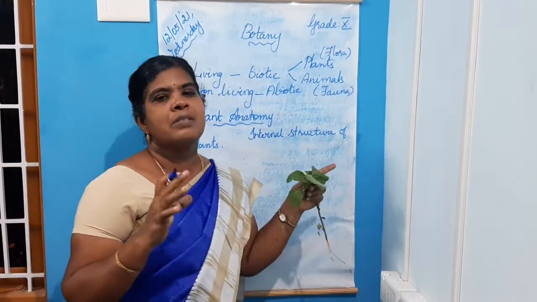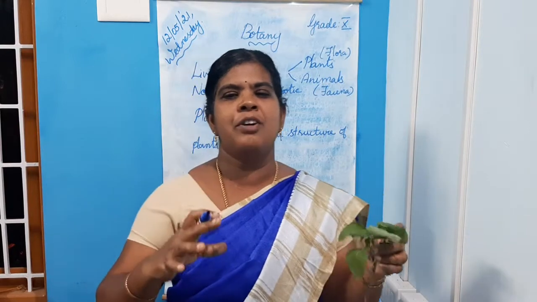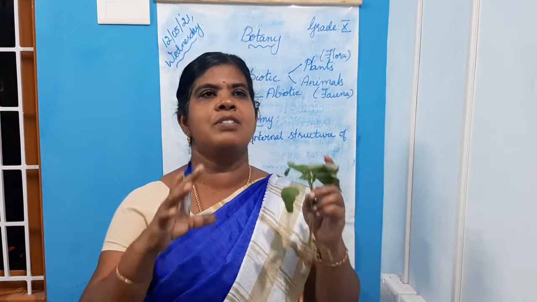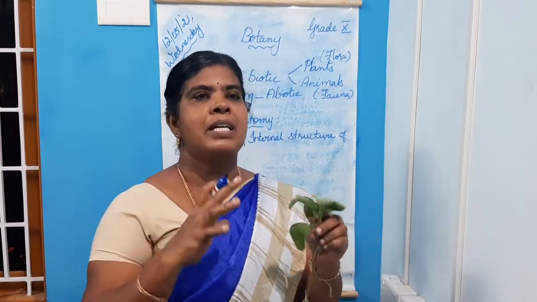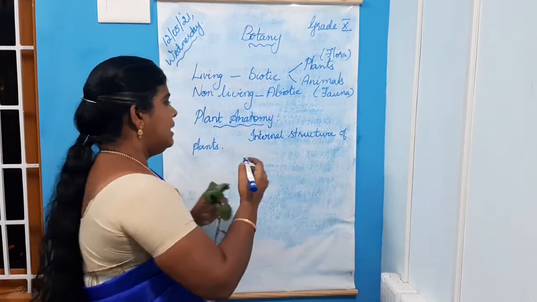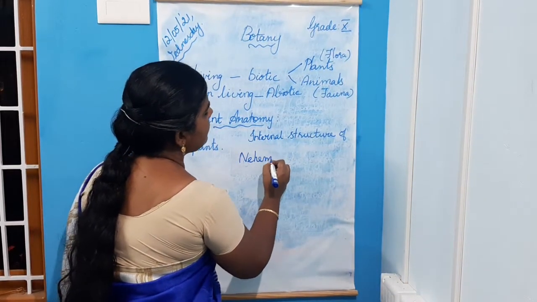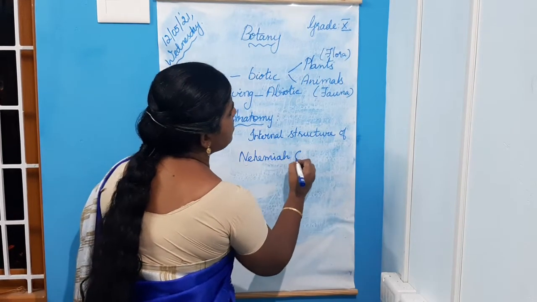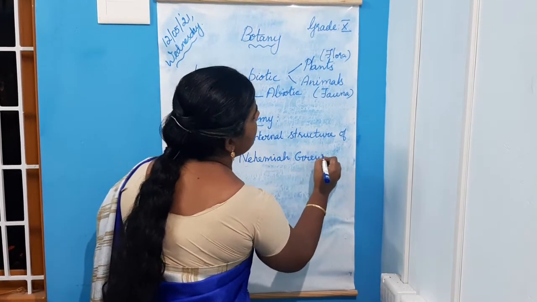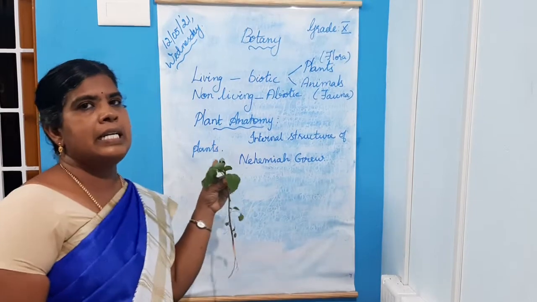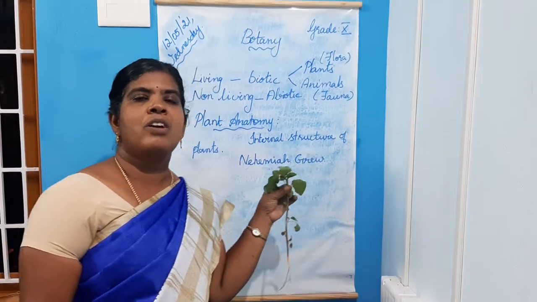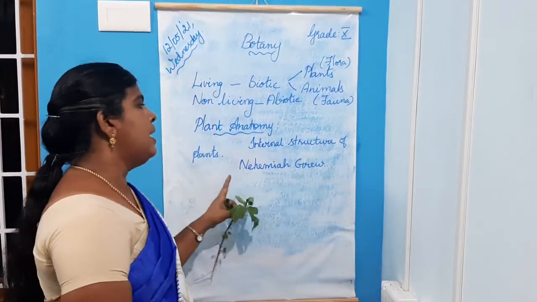Now, the detailed study of this internal structure was first made by a botanist, namely Nehemiah Grew. So he was called father of plant anatomy. Who was called father of plant anatomy?